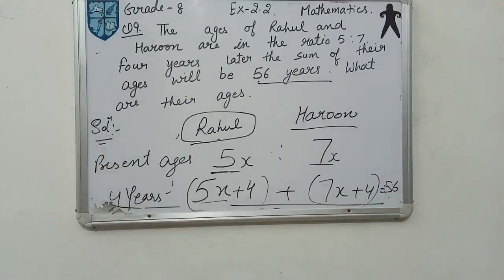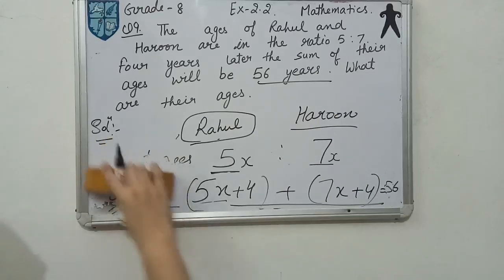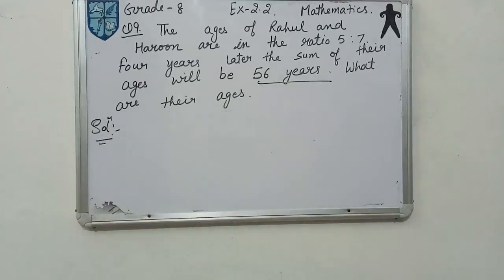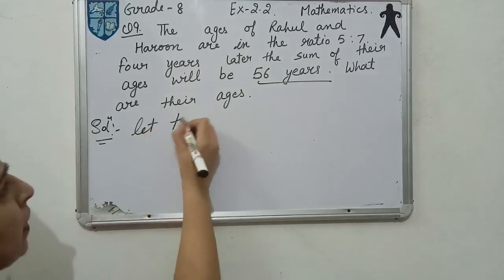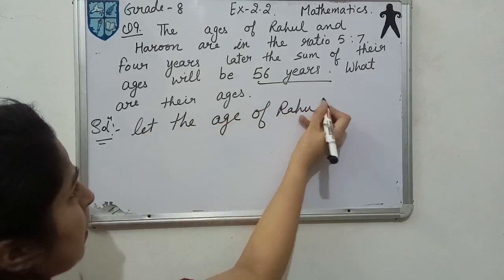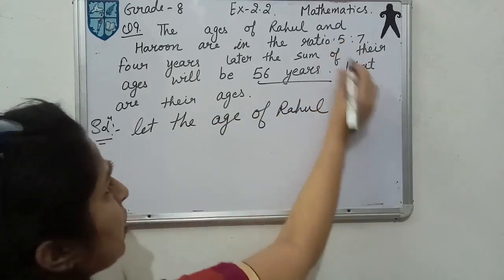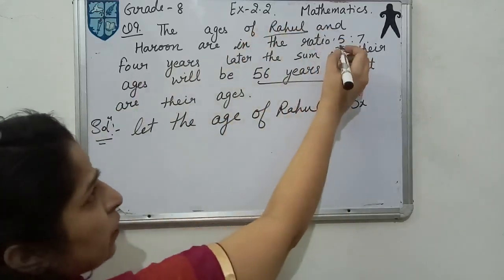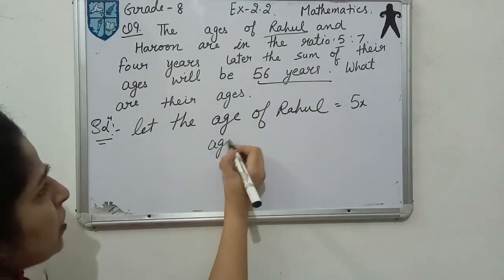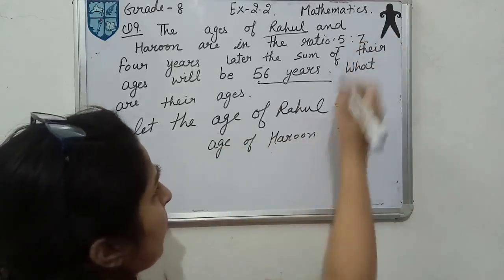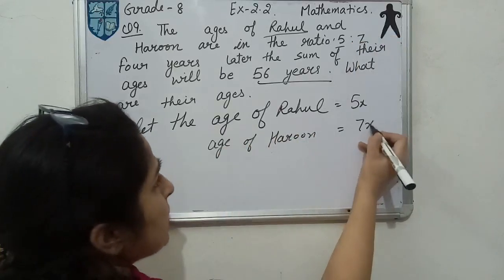So this is the main concept. Now how do we write it? Just see. First we write: let the age of Rahul be 5x, because the ratio is the first one, so the age of Rahul is related to the first ratio. Then the age of Harun is the second child, so it depends on the second ratio, and it should be 7x.